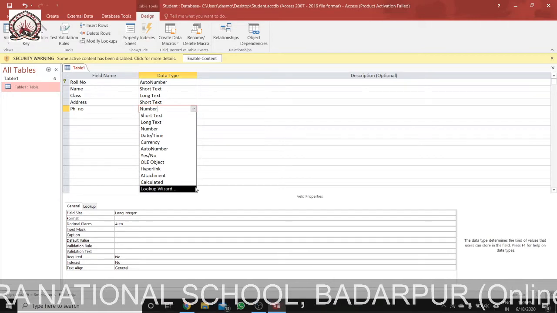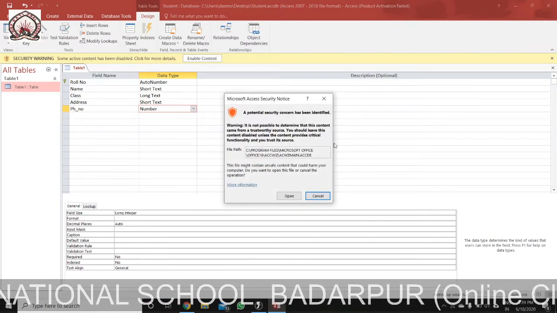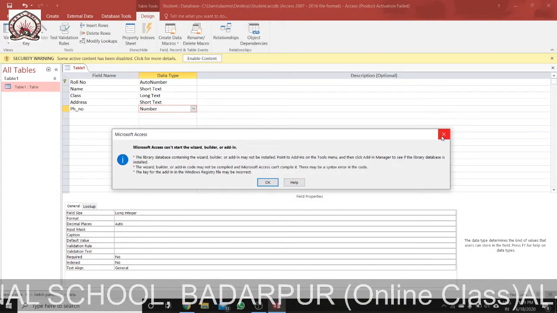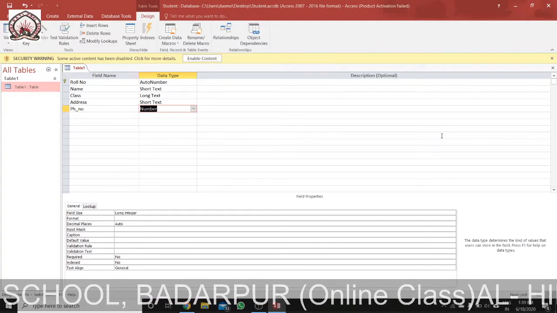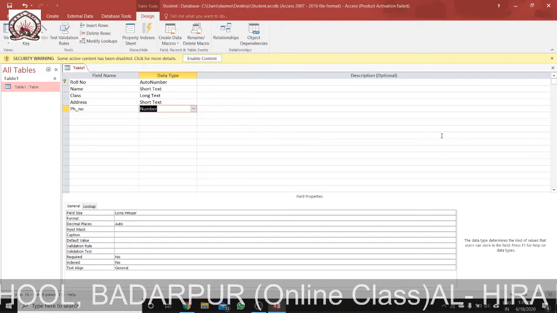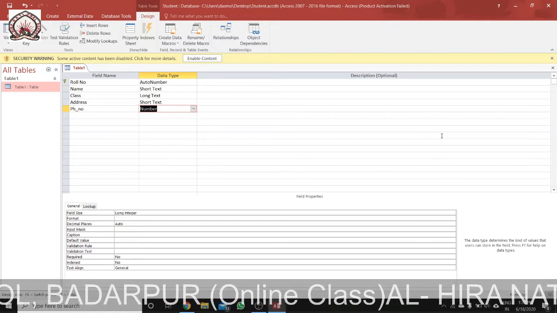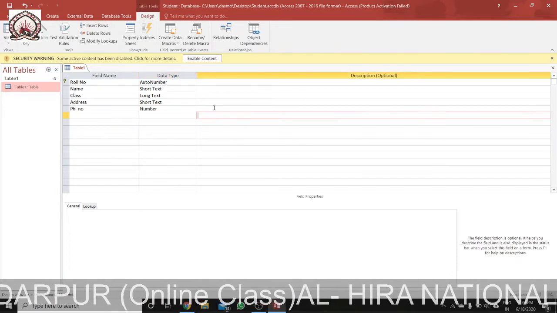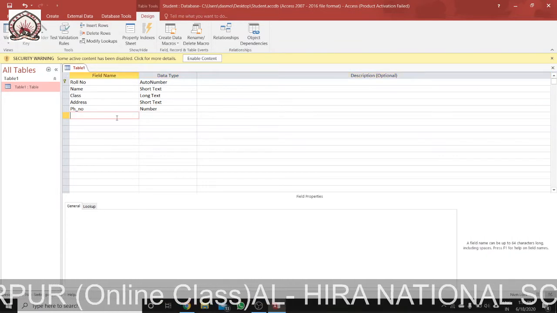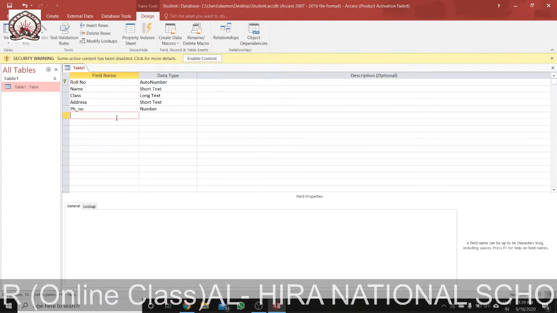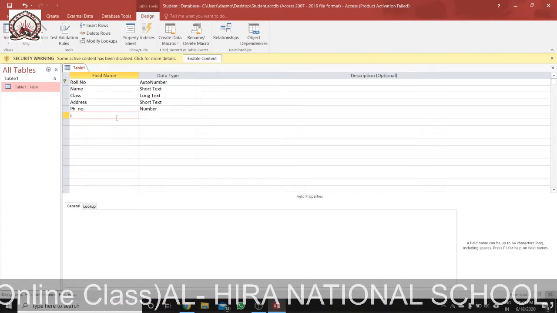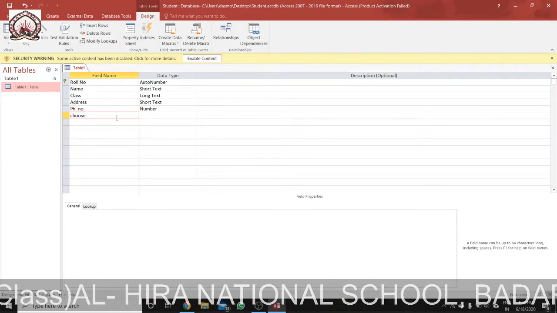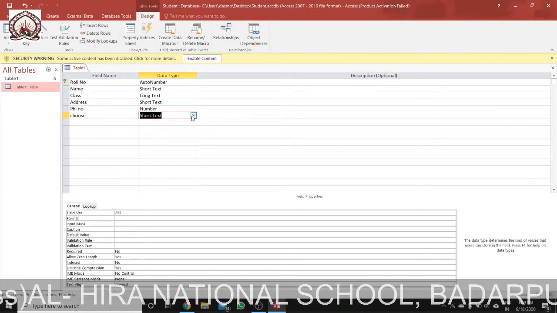Now, what is the lookup wizard? This data type creates a field that allows us to choose a value. Suppose I am creating a field now in my existing database, and I write choose.